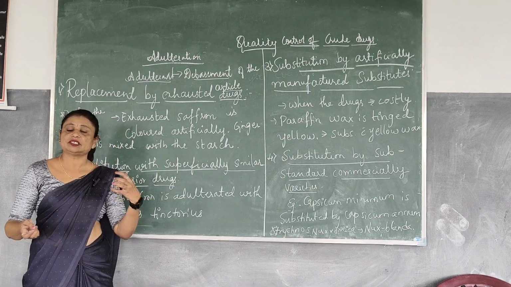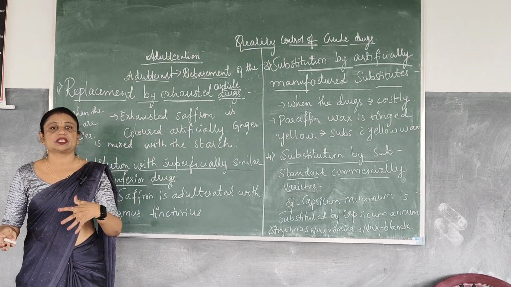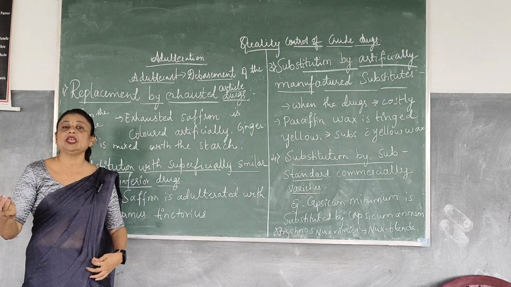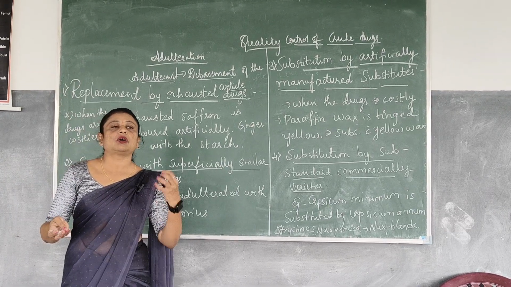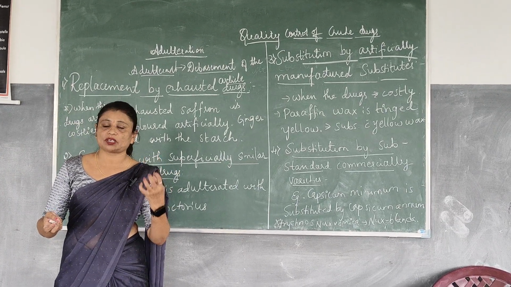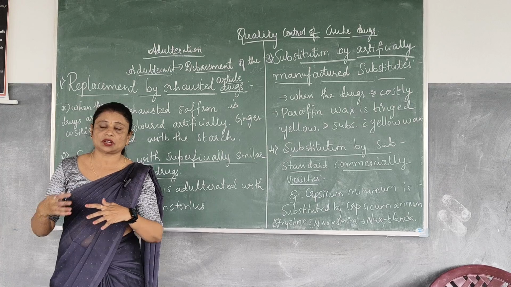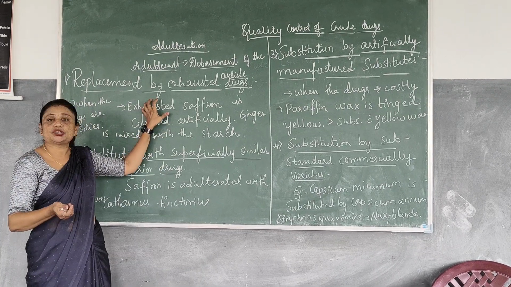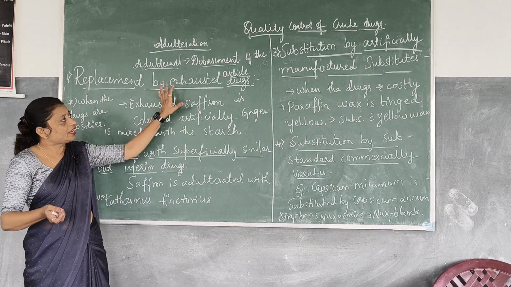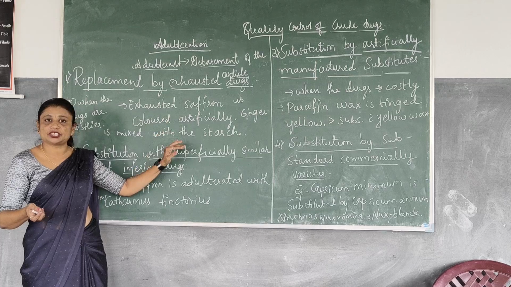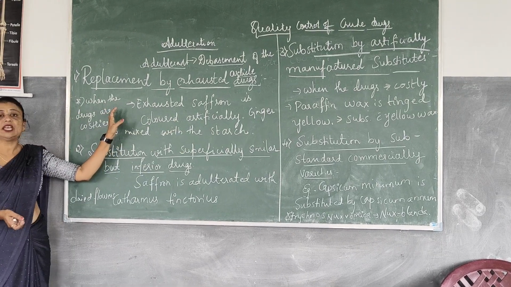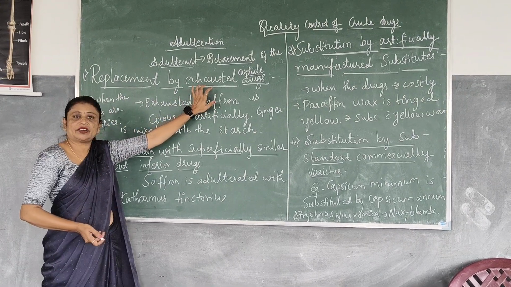So this adulteration is done in various cases. In case of drugs, when the cost of the drugs is very high and good quality products are not obtained, in that situation the adulteration of the drug will be done. There are various methods in doing the adulteration process. In that, the first one is replacement by exhausted drugs.